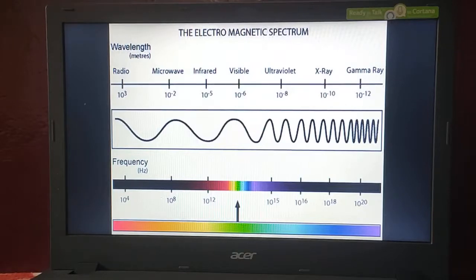Actually, the SI unit of distance is meter, so we have to tell everything in meters only. The range of microwave is from 10 to the power of minus 3 to 10 to the power of minus 1 meter, and the wavelength range of infrared ray is 7 into 10 to the power of minus 7 meter to 10 to the power of minus 3 meter.